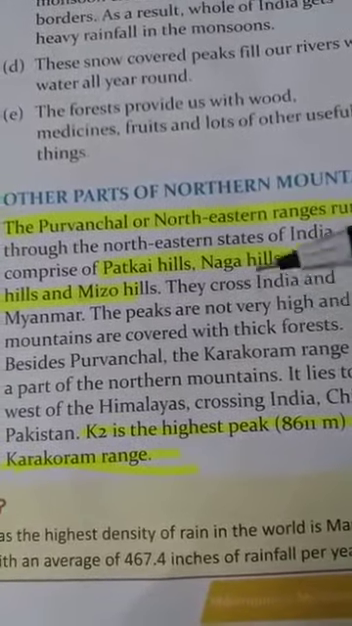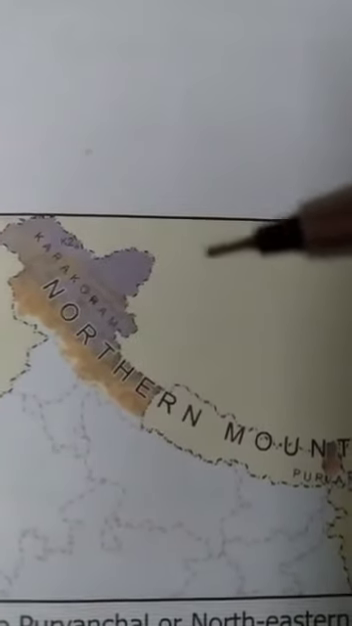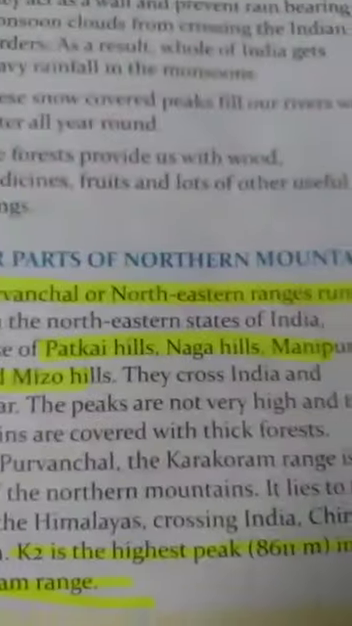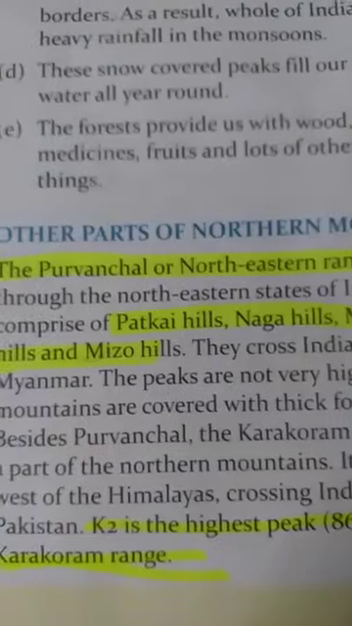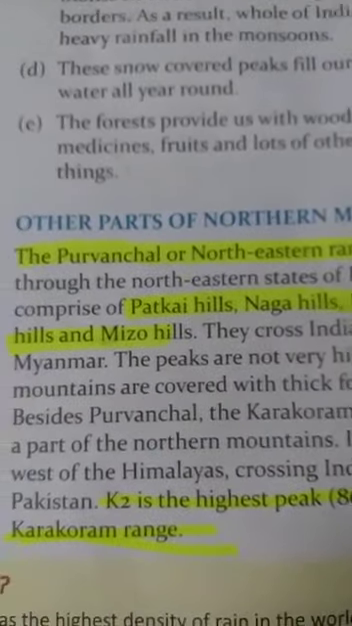The peaks are not very high and the mountains are covered with thick forests. Besides Purvanchal, the other range is the Karakoram range in the northwestern part of the Himalayas. It lies to the west of the Himalayas, crossing India, China and Pakistan. K2 is the highest peak here. Its height is 8,611 metres in the Karakoram range, which lies on the Pakistan-China border. So these are the other northern mountains, the Karakoram range and the Purvanchal range. Purvanchal range is also known as the northeastern range.